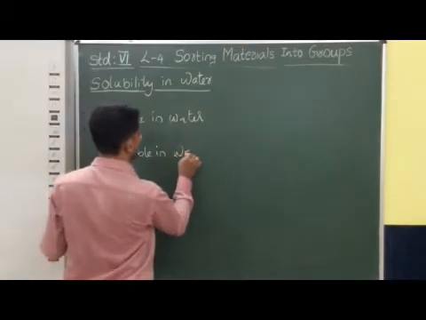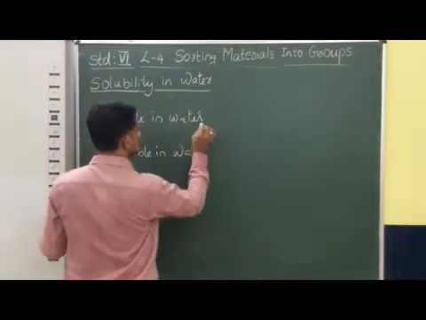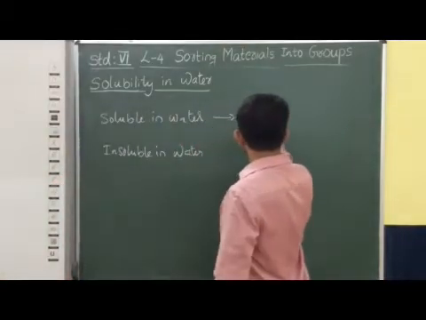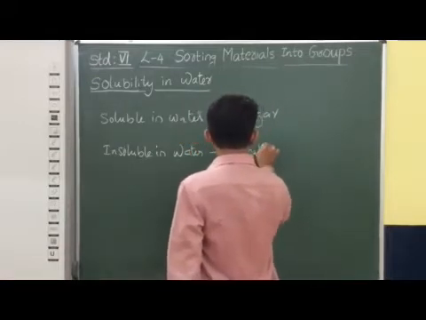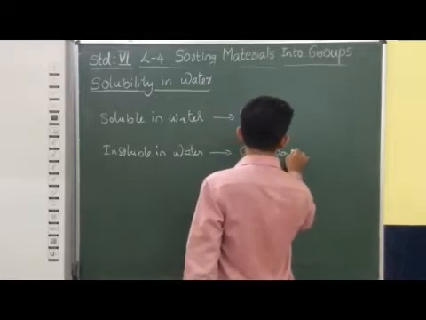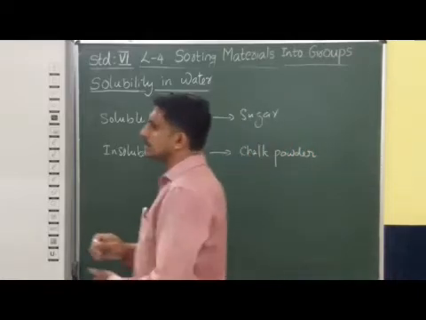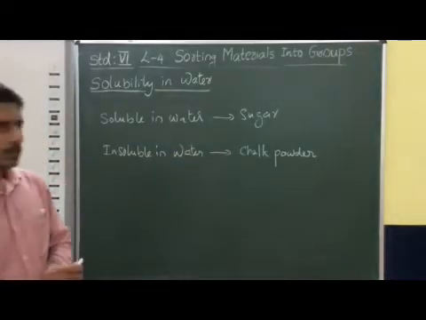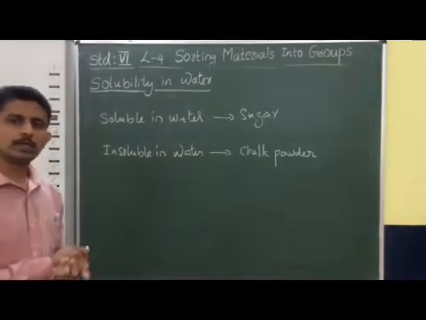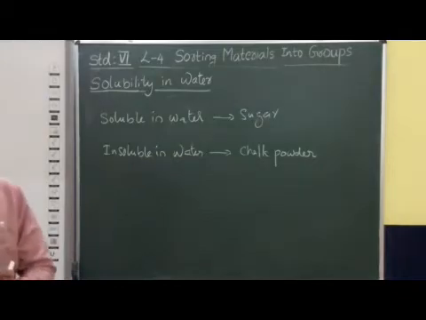So sugar is soluble in water, and chalk powder is insoluble in water. This is the way we can classify substances on the basis of their solubility in water.